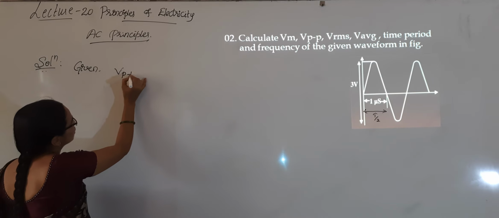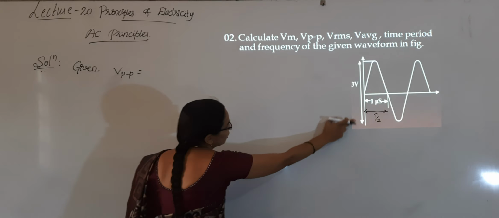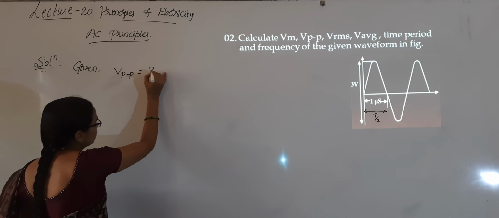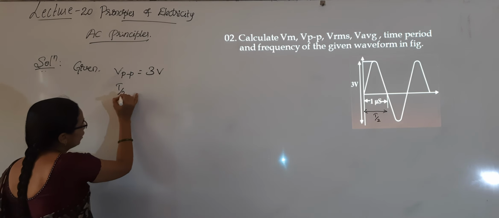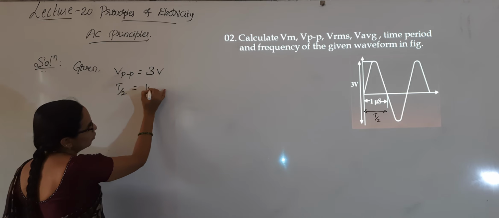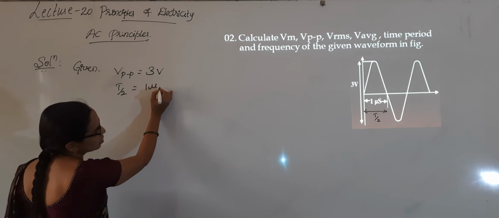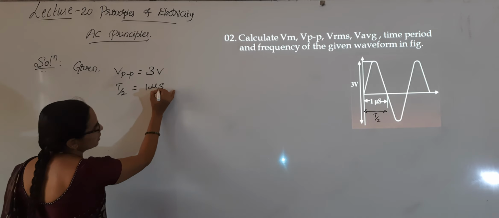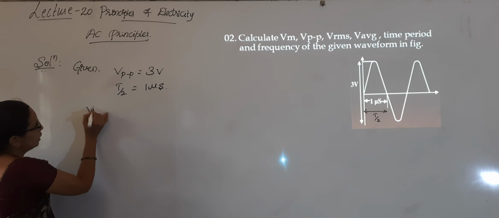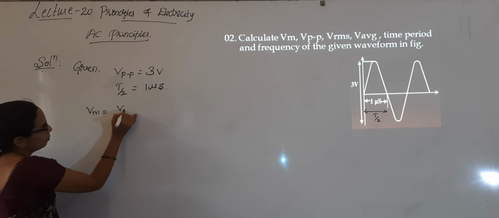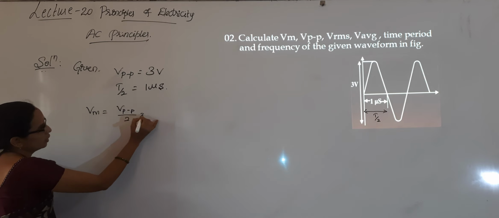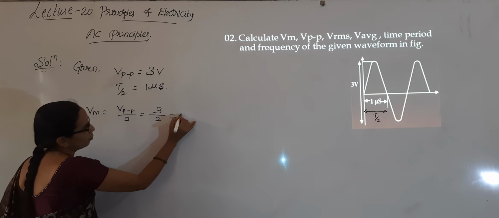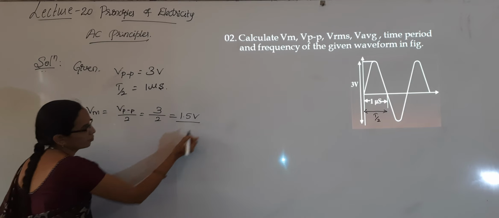Vpp is given from here to here, that is 3 volts, and T by 2 is given, that is 1 microsecond. Therefore, Vm is equal to Vpp by 2, that is 3 by 2, 1.5 volt it is.